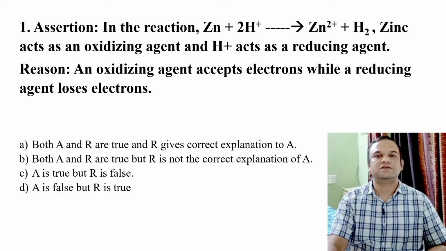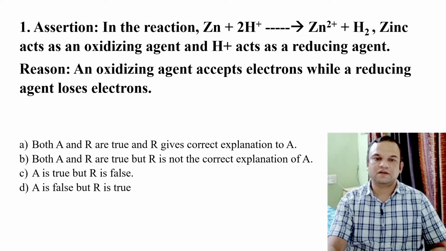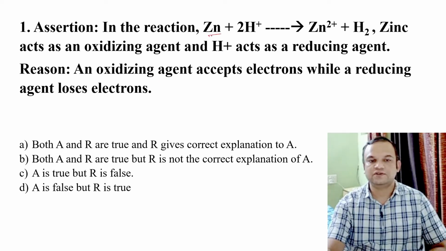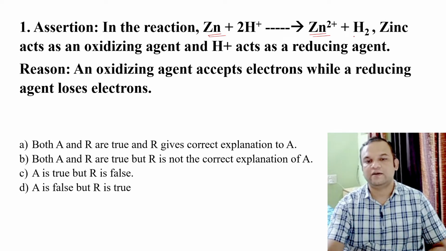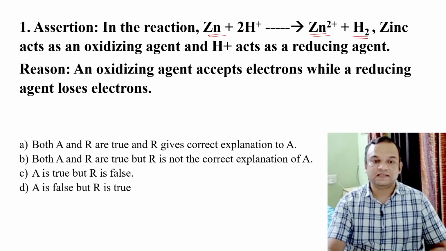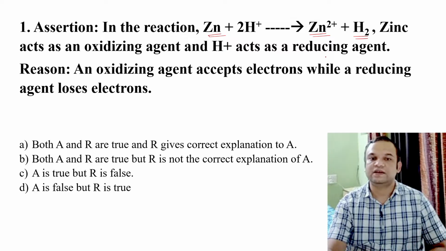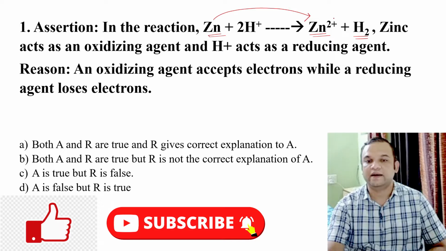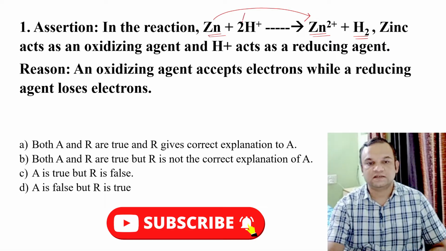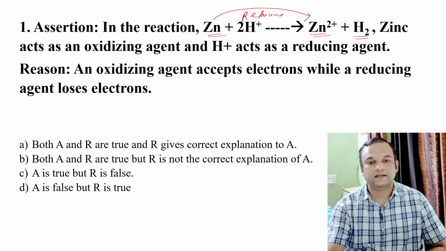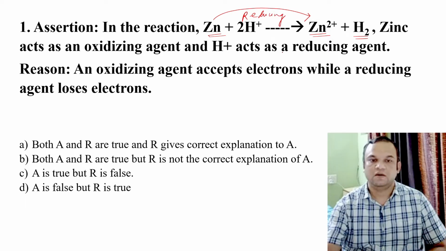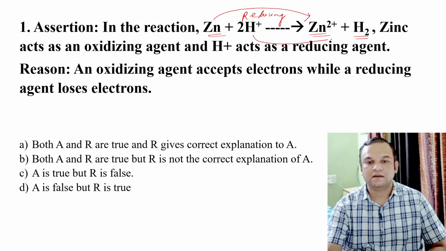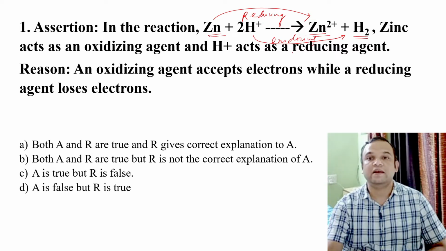So in our first question, assertion states that in the reaction given here, where zinc reacts with hydrogen ions to form zinc ions and hydrogen, zinc acts as an oxidizing agent and hydrogen acts as a reducing agent. Students, here zinc is losing the electrons to form the zinc ion. So that is why it acts as a reducing agent, or we can say that zinc is getting oxidized and hydrogen ions are getting converted to hydrogen molecule, and that is why it is called as oxidizing agent, or it is said to be reduced.